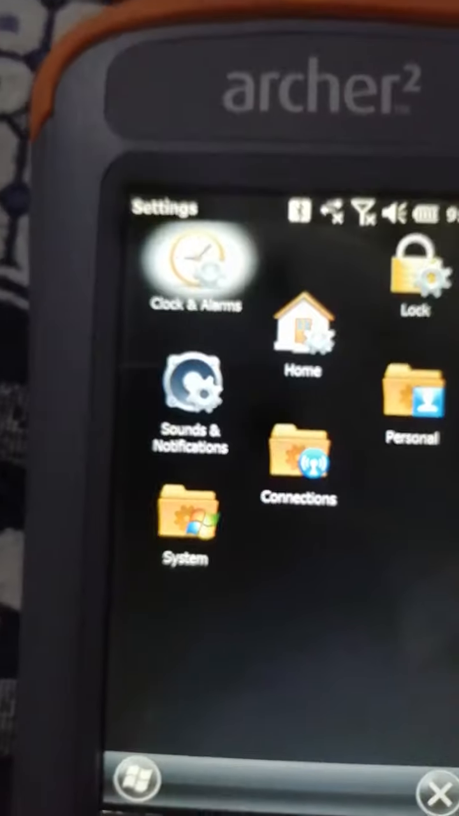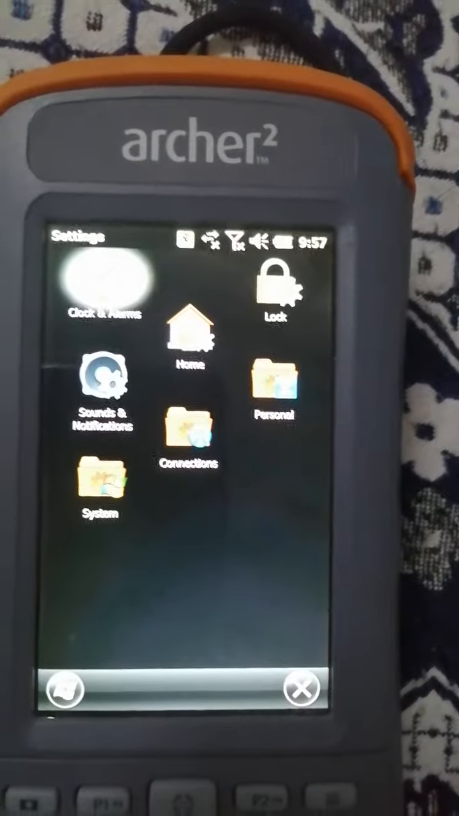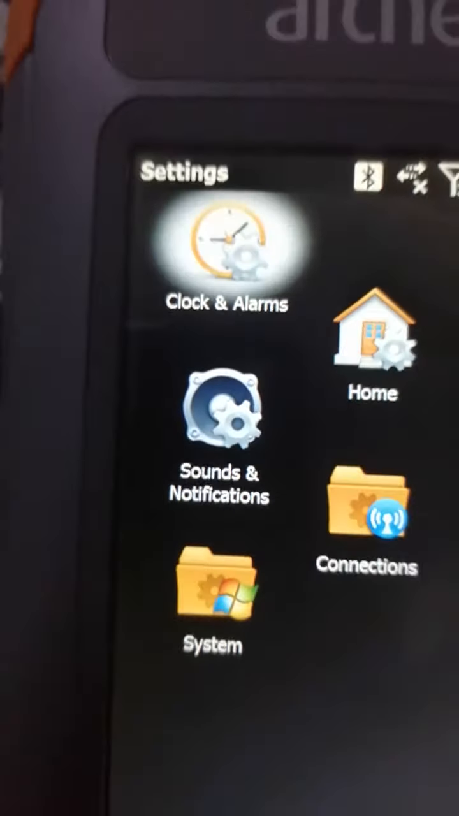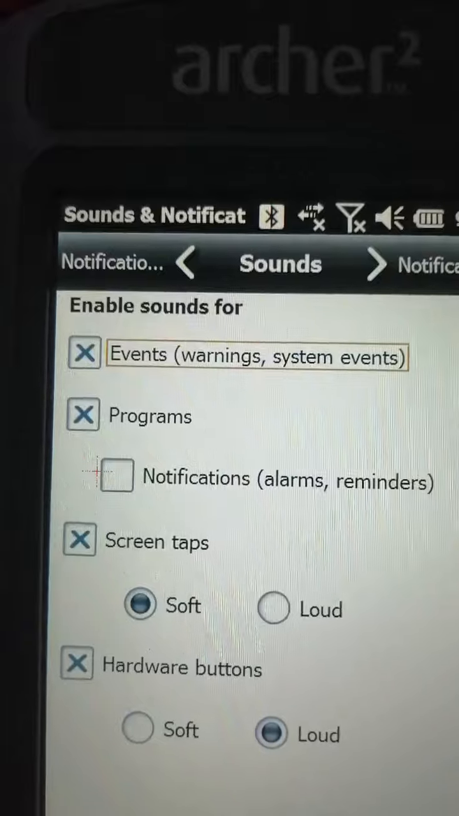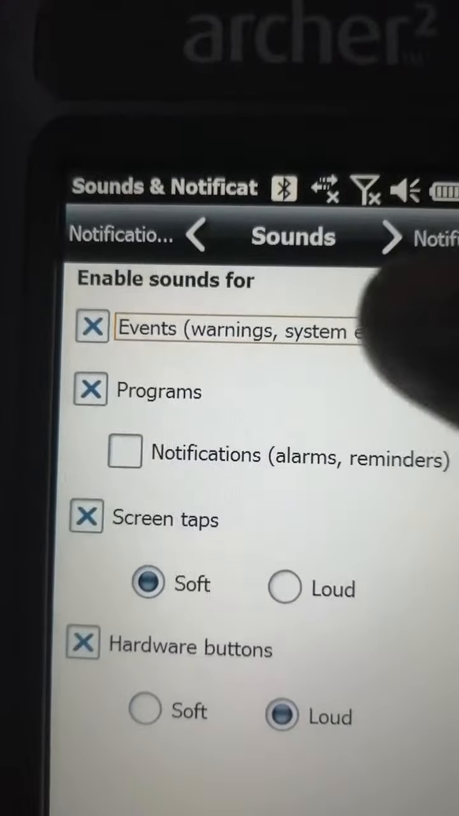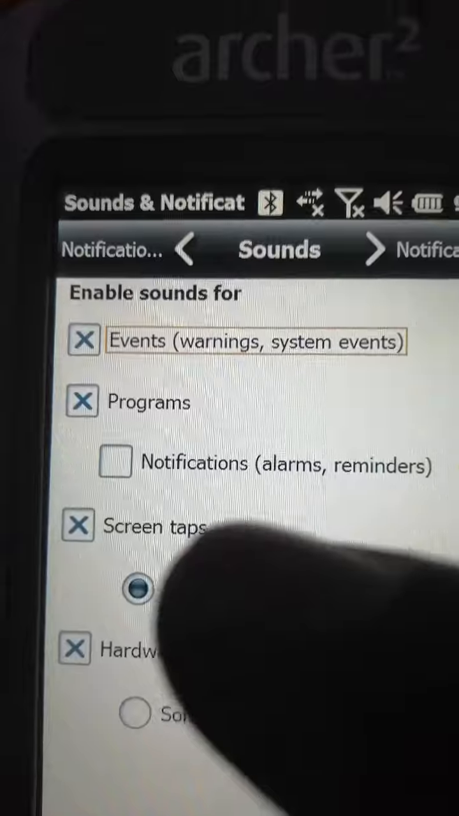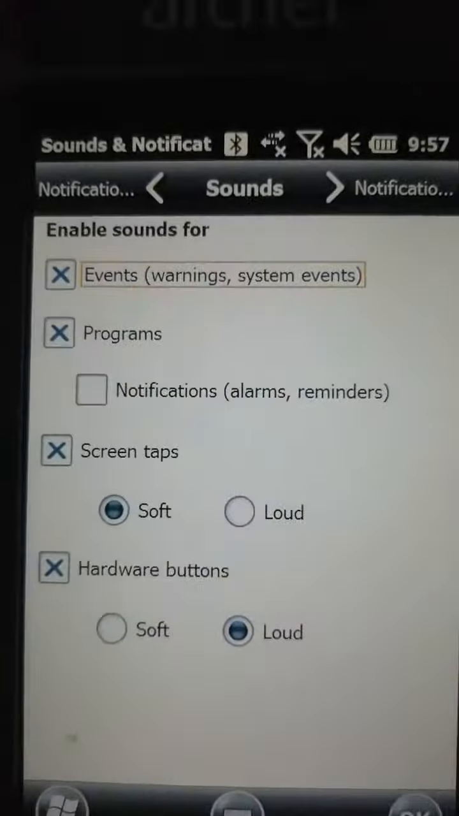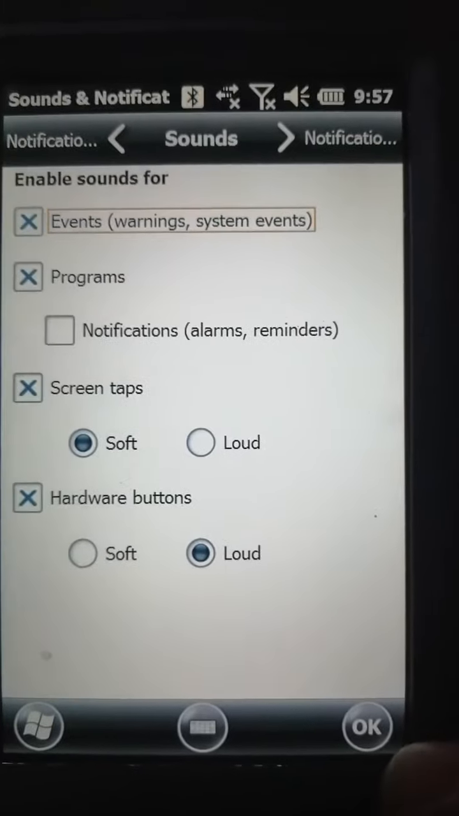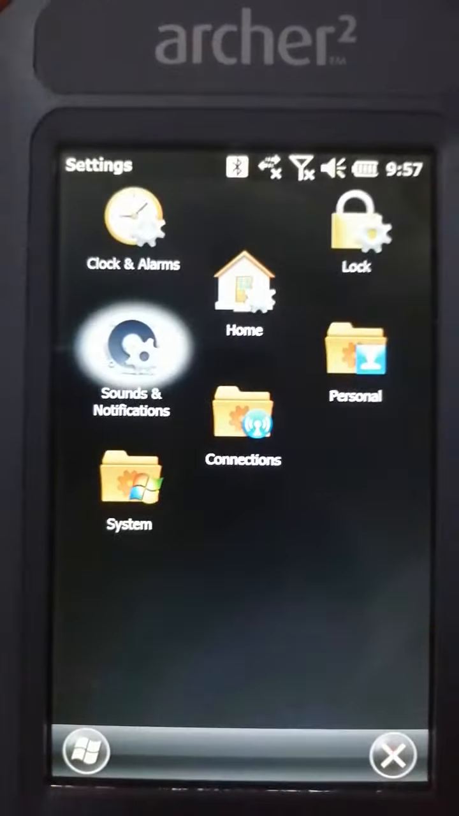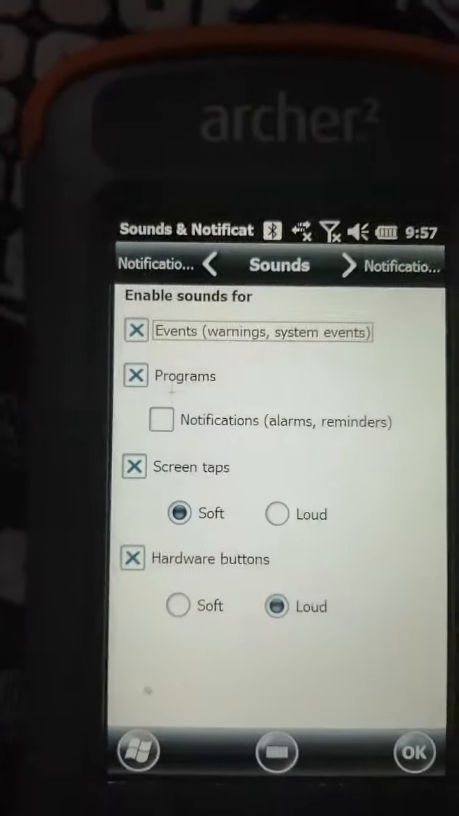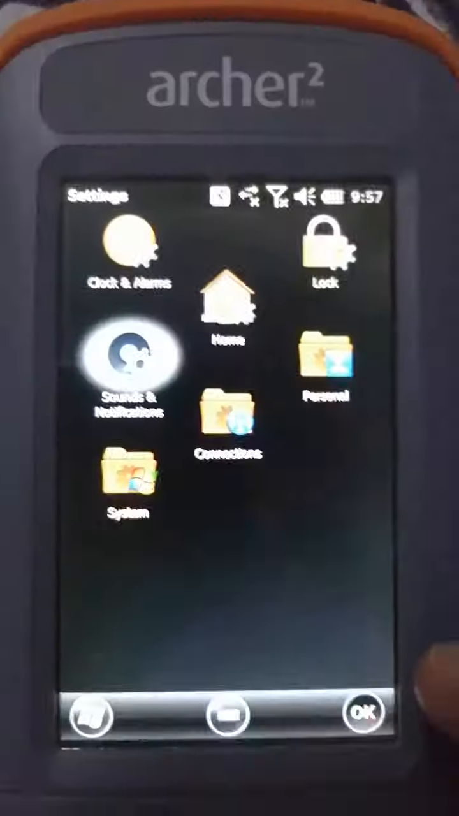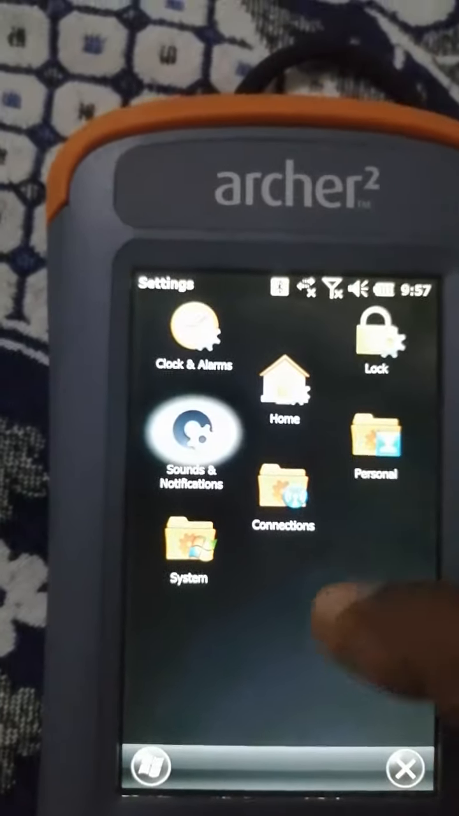And here, in all kinds of controllers, data controllers, you can see Sounds and Notifications. Press it and check all these events: warning system, programs, screen taps, and hardware buttons. If these are checked, okay. If these are not checked, then check them and press the OK button. So for your notification sound, for example, you can see the hardware sound and screen taps. If I press OK, then there is no sound now, as you can see.